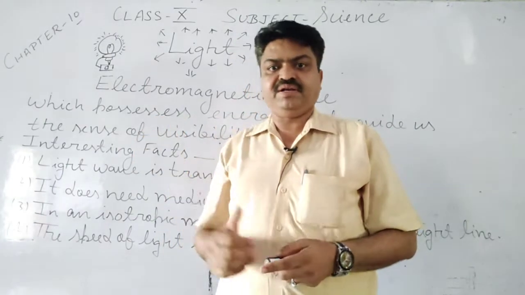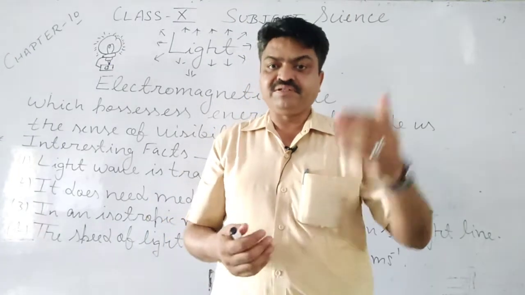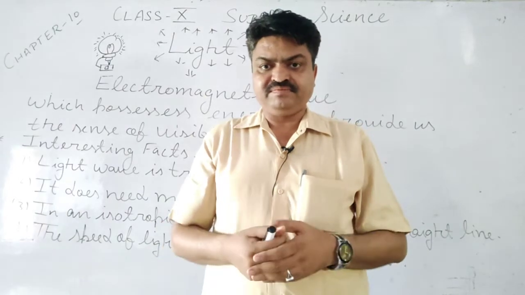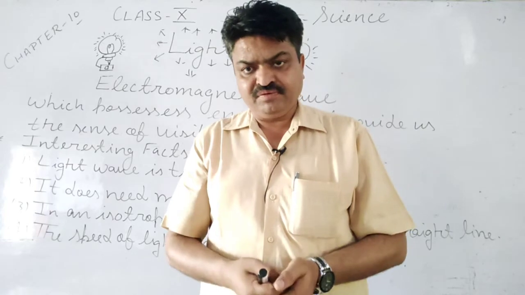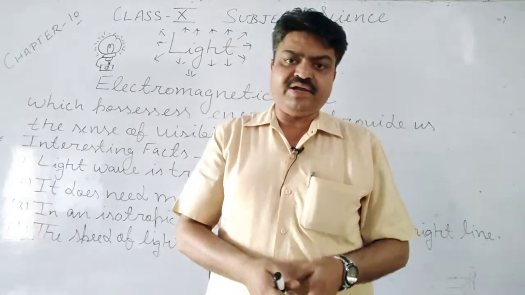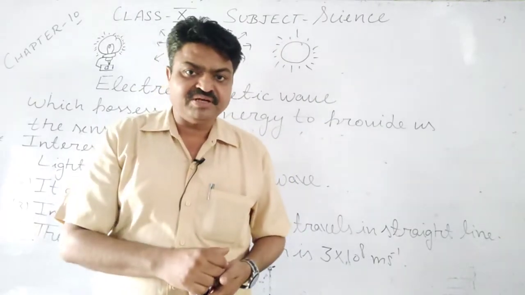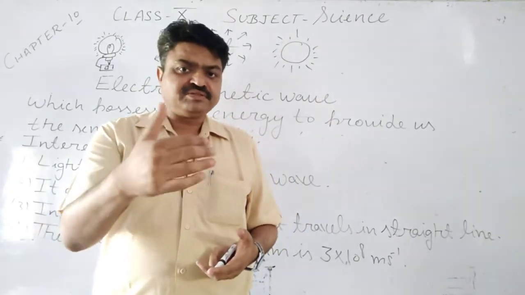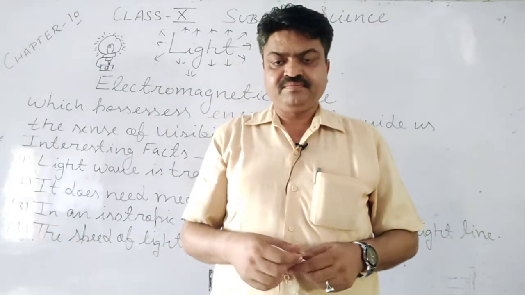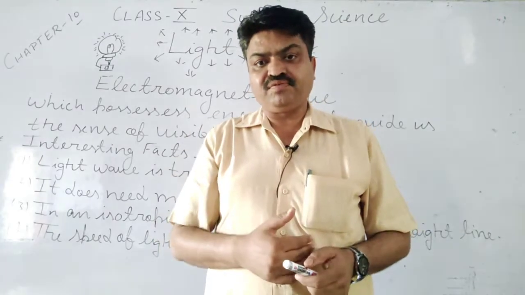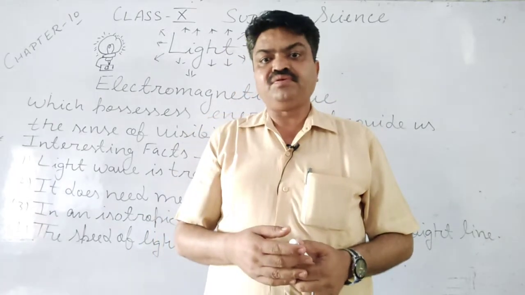Now, what is light and from where do we get the light? Yes, student, what is the main source of light? It is the sun. And the objects from which we get the light, or the objects that can produce the light, are known as luminous objects. What do we call them? Luminous objects. Luminous objects can produce the light, like the sun. The sun is the main source of light, and what can we say it is? We can say it is a luminous object.